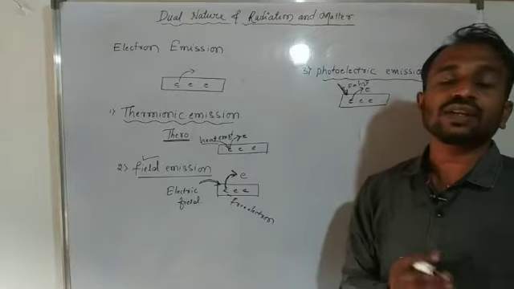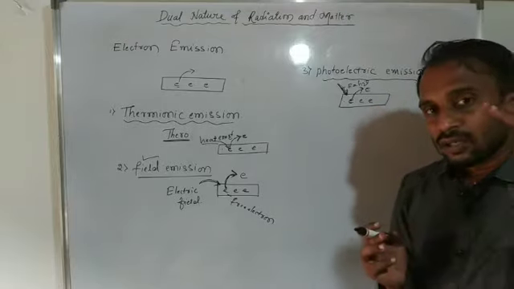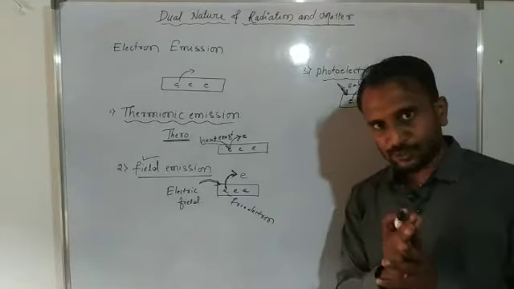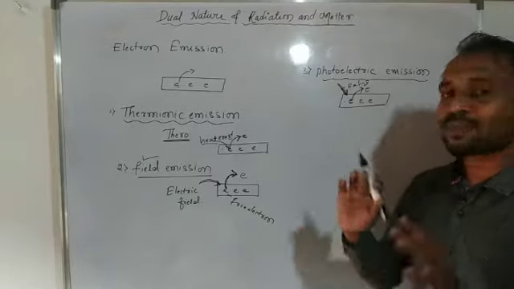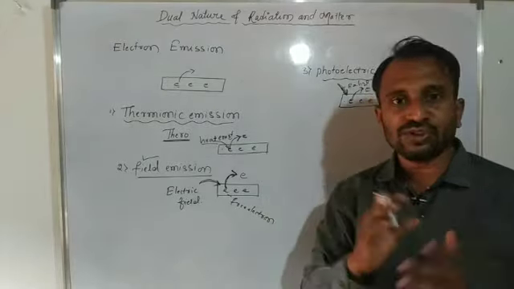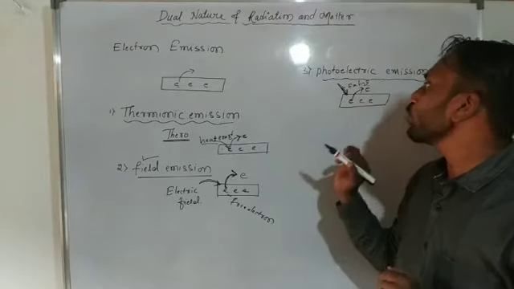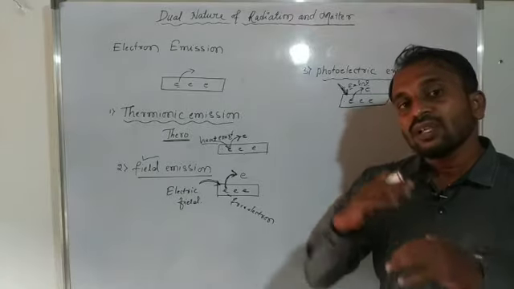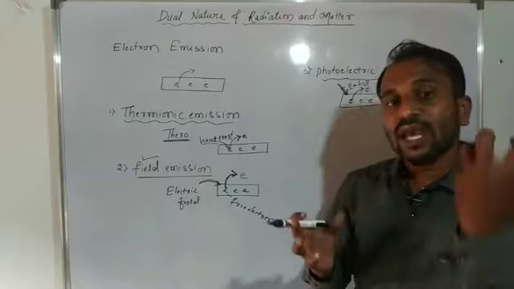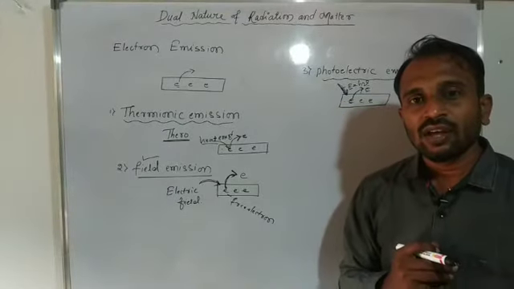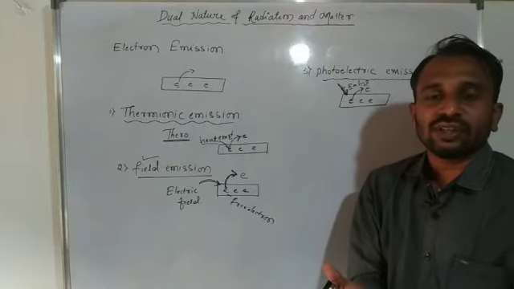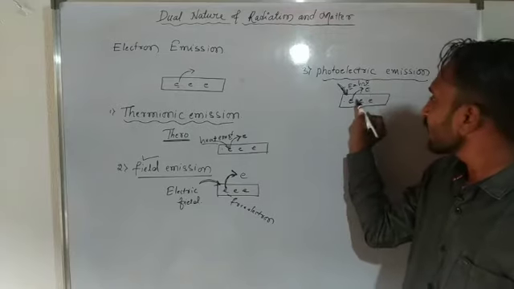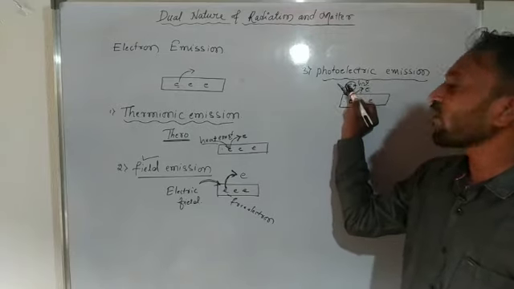Why do we say a suitable frequency? Because the electron requires a particular amount of energy. You already know that h is the Planck constant, a constant value that does not change. If the frequency value changes, then only the energy of the radiation changes. If the frequency increases, the energy of the radiation increases. If you supply maximum energy of radiation, then the electron easily jumps out from the metal surface, because it absorbs this amount of energy.